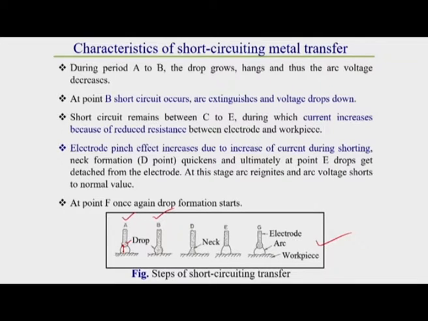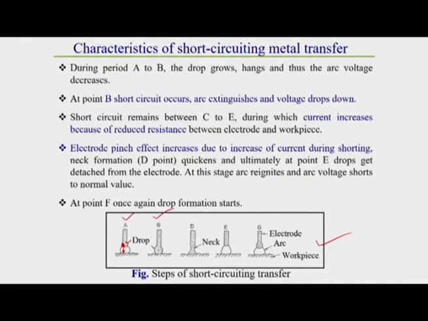Due to this decrease of arc gap, the arc voltage decreases. We know arc voltage depends on arc length, so if the arc length decreases due to the increased size of the drop, then definitely the voltage will decrease. So from A to B, the voltage decreases.